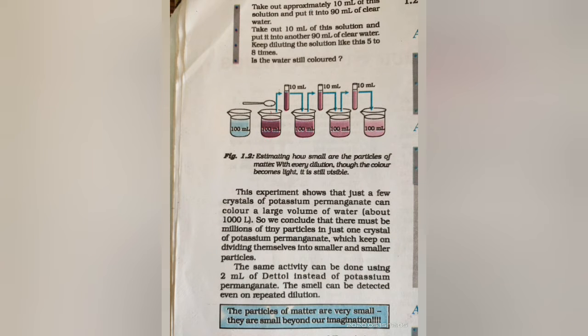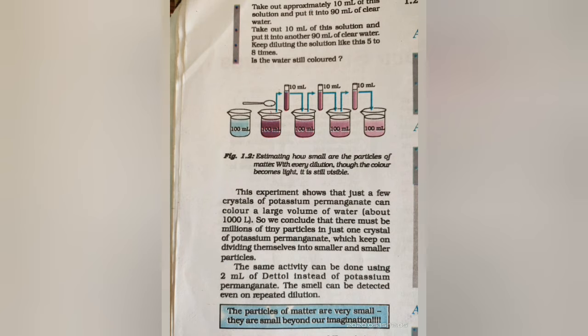Now take 10 ml of this colored water and put it into the other 100 ml measuring cylinder with clear water. And repeat this experiment. You will notice some changes. The experiment shows that just a few crystals of potassium permanganate have changed the color of 500 ml of water.